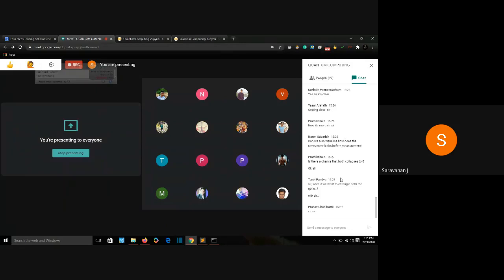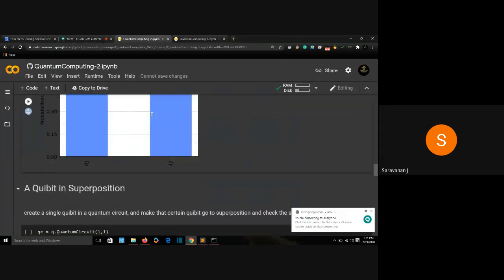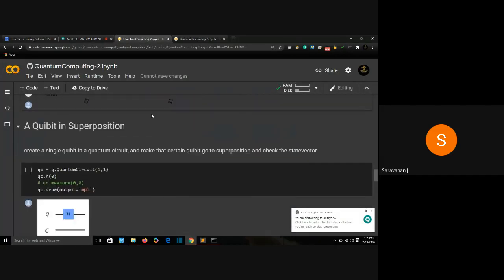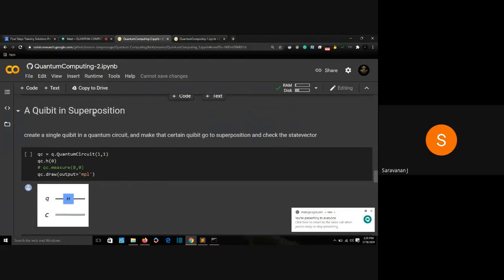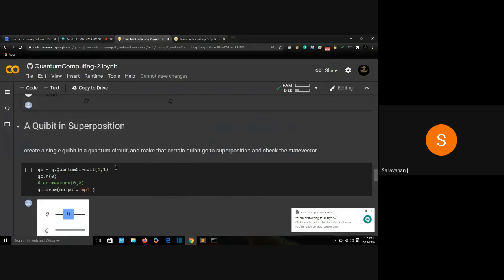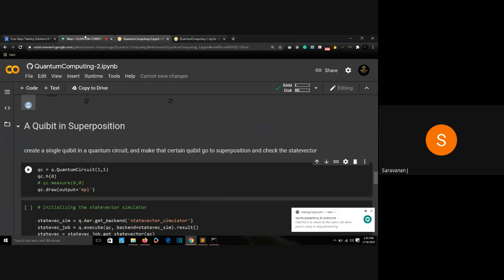Actually, it's a state vector, yeah. Are we clear? Shall we move on? All right, I'll go below now. A qubit in superposition. We will visualize a single qubit which is in superposition. Someone asked me to visualize a qubit in superposition without measuring it. So we'll be doing it right now.